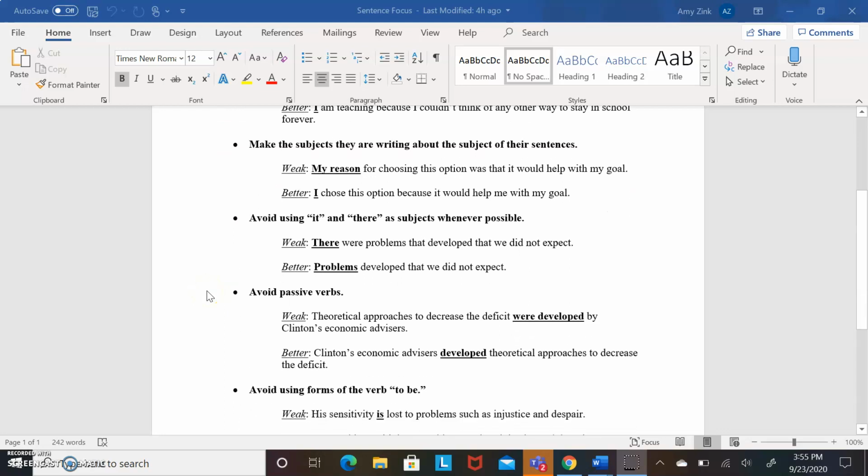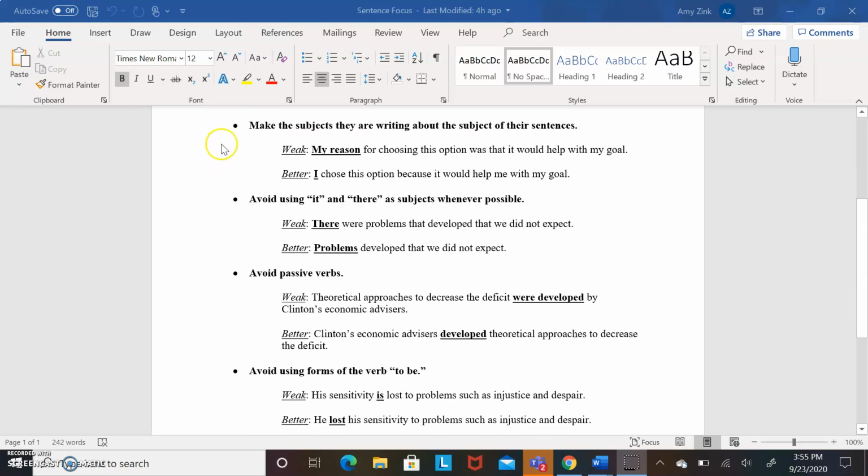We also want to make the subjects that we're writing about the subjects of our sentences. So a weak sentence would be, my reason for choosing this option was that it would help with my goal. If we look at the sentence, we're writing about this choice that we made. So a better sentence would be, I chose this option because it would help me with my goal. And we can see how not only is it a much clearer sentence, but it also got rid of a lot of unnecessary words that really just made the sentence much more clunky.